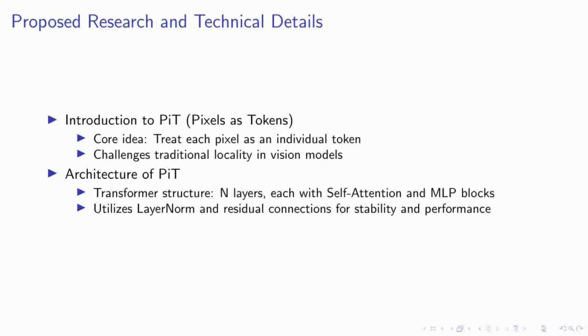In our exploration of the PiT, or Pixels as Tokens model, we challenge the traditional approach of locality in vision models by treating each pixel in an image as an individual token. This fundamental shift allows the model to learn spatial relationships directly from the data, rather than relying on predefined assumptions. The architecture of PiT is built on the robust framework of transformers, consisting of n layers.